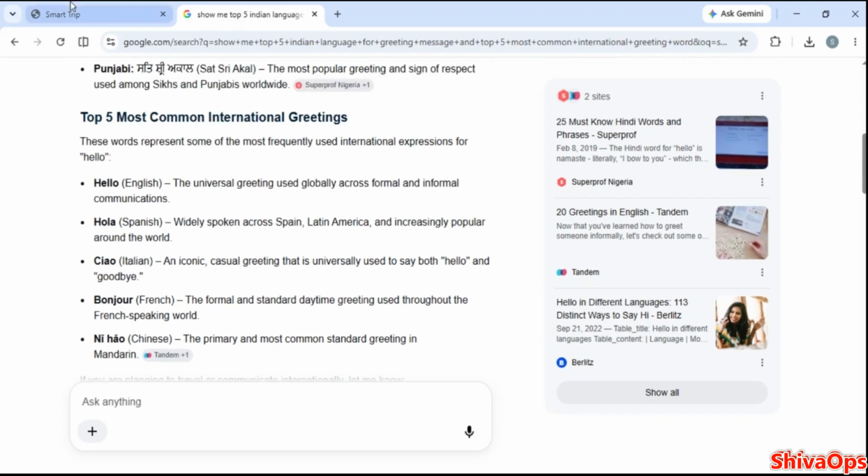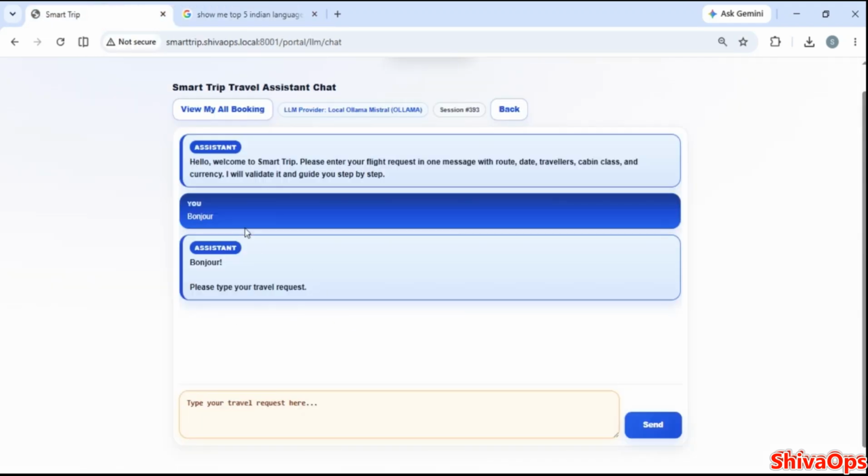Sorry, no Ollama, because this did not go to Gemini, Ollama or any LLM. This is Smart Trip, rule-based. So there is no need to validate whether this LLM works or that LLM works. It did not reach the LLM. So thank you very much.